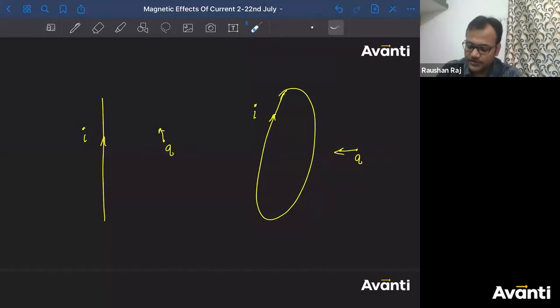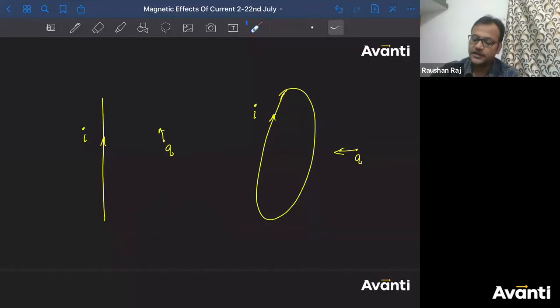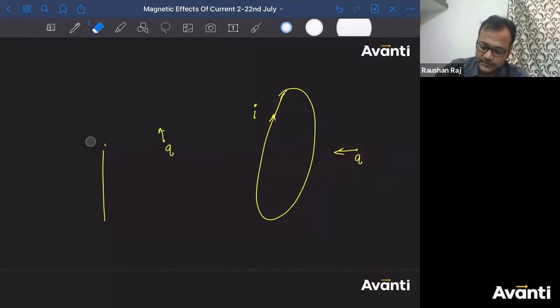Exactly in the same way, if a positive charge Q is resting here, if some other positive charge capital Q is resting here, so if this small q charge comes in the territory of electric field due to this capital Q, they will experience force on each other, right? So in a similar way, if this is a current carrying wire, that means here current is flowing, that means charge is flowing, right? So there is a moving charge here and one more charge that is moving here. So what will happen? Because of this moving charge, there will be one magnetic field. Because of this moving charge, there will be other magnetic field. And when this positive charge, when this Q will come in the territory of this Q, what will happen? They will interact with each other with the help of their magnetic field. All right. चलिए, तो magnetic field समझ में आया सबको?